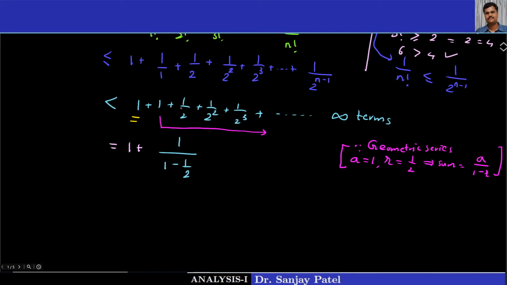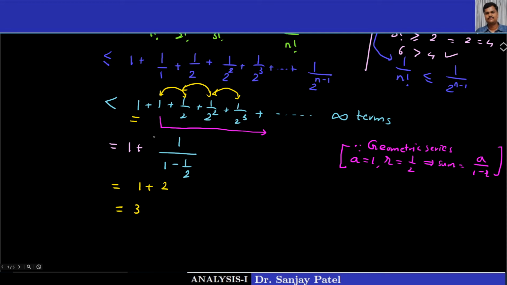See the ratio between any two terms: 1 by 2 upon 1 is 1 by 2, 1 by 2 squared upon 1 by 2 is also 1 by 2, 1 by 2 cubed upon 1 by 2 squared is also 1 by 2. So the ratio remains 1 by 2. So the final answer here is 1 plus, 1 minus 1 by 2 is 1 by 2, but its reciprocal, so it is 2. So finally we get this equals 3.